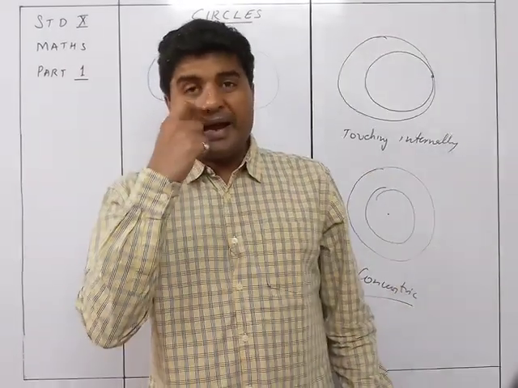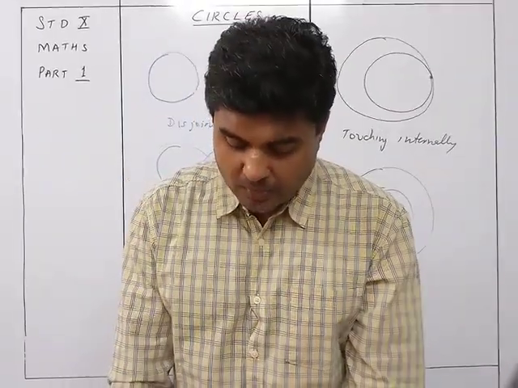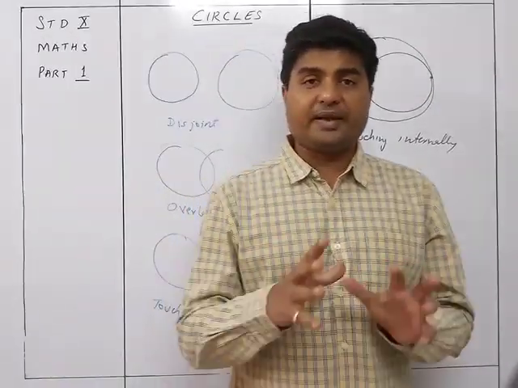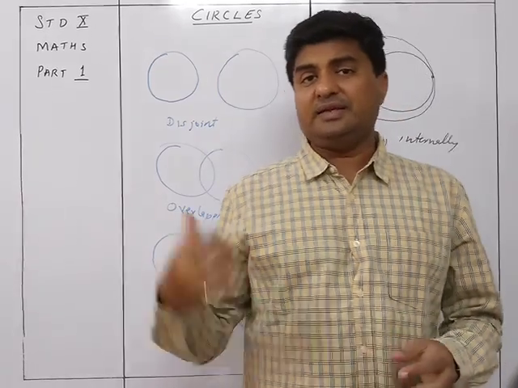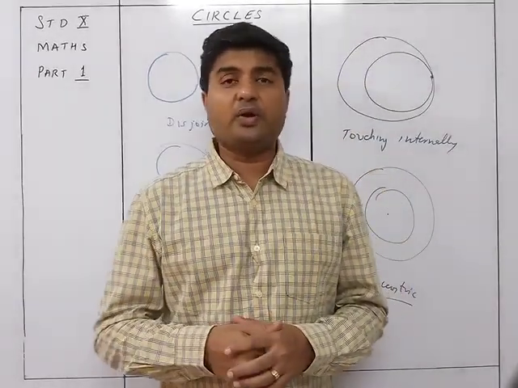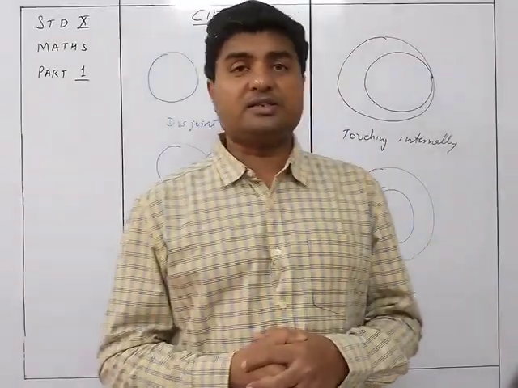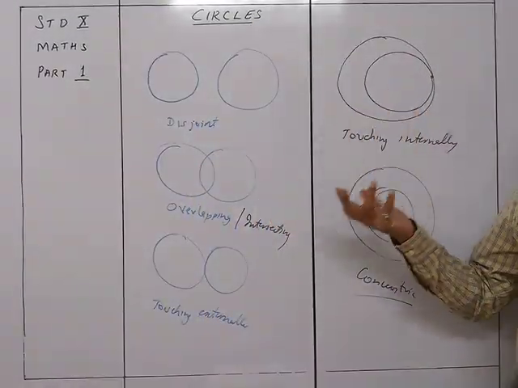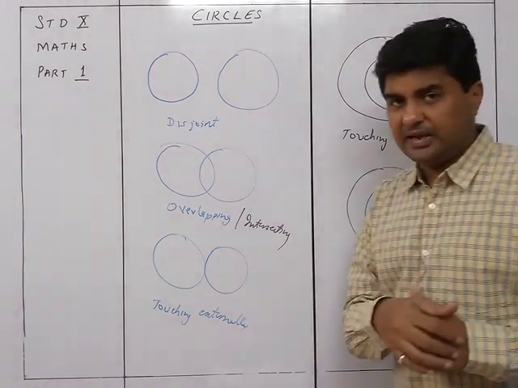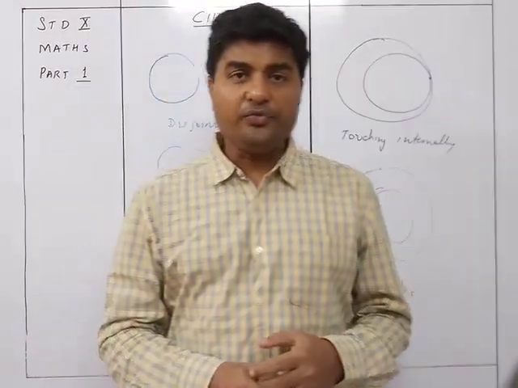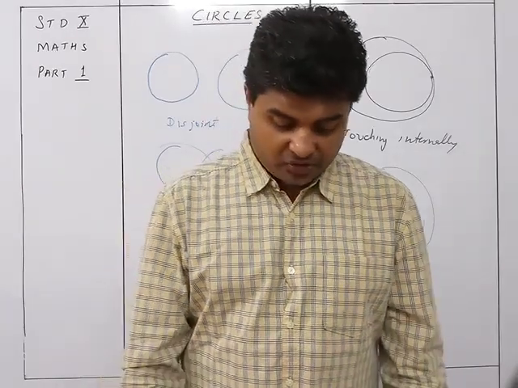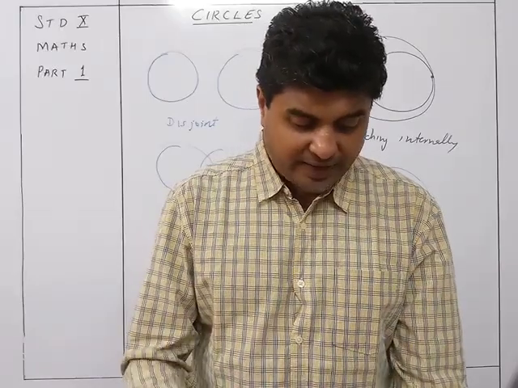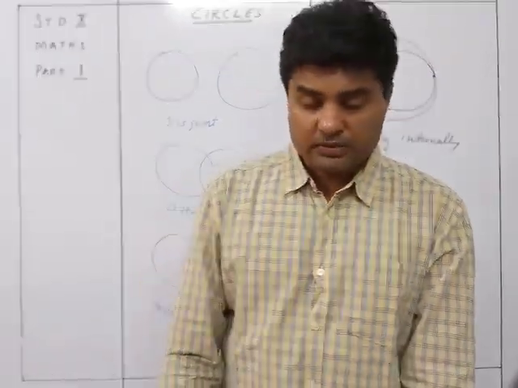Now, as such, you don't require this, but remember one thing: whenever the figure is not given to you and you are asked to draw something, then you may require these kinds of things to be understood. Because they will just tell you there are two intersecting circles touching internally, then you should know that it is like this or like this. जो क्या है उन लोग ने क्या दिया है वो समझने के लिए you will require this particular kind of diagrammatic representation. So that's why it is important for you to understand the different types of circles which could be present.